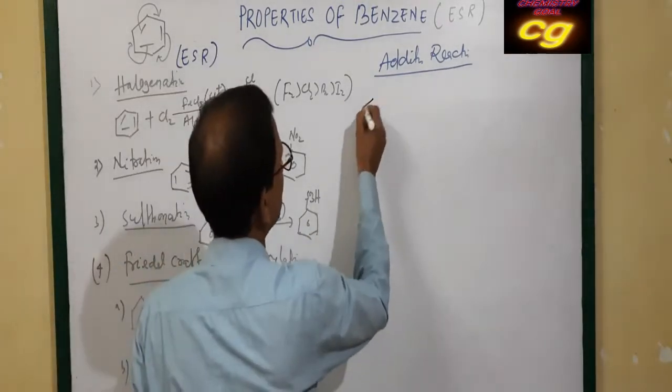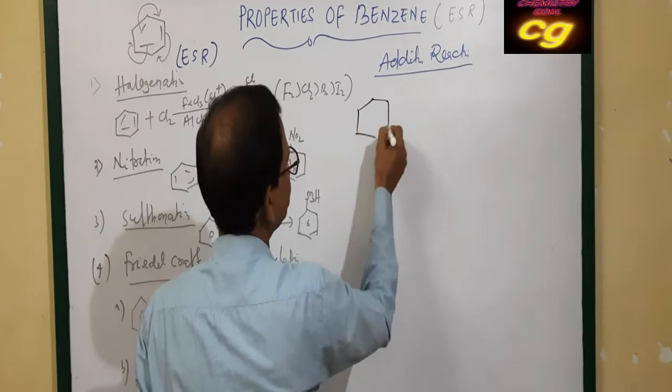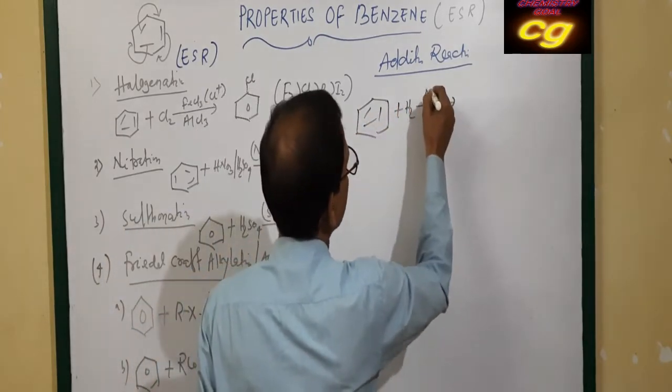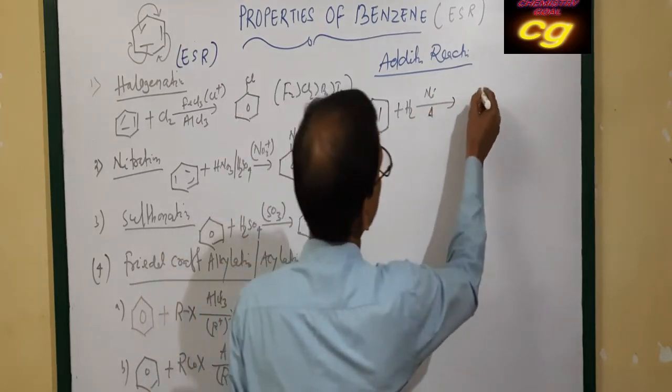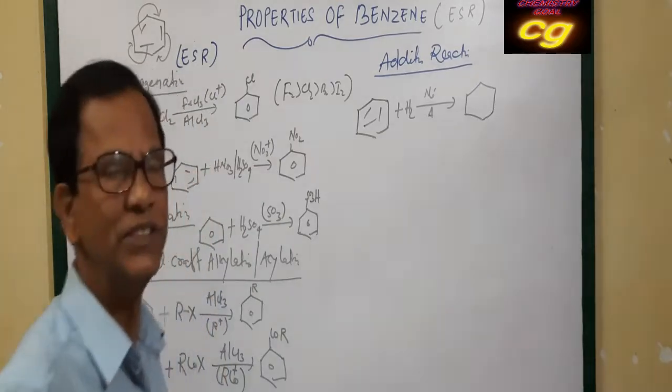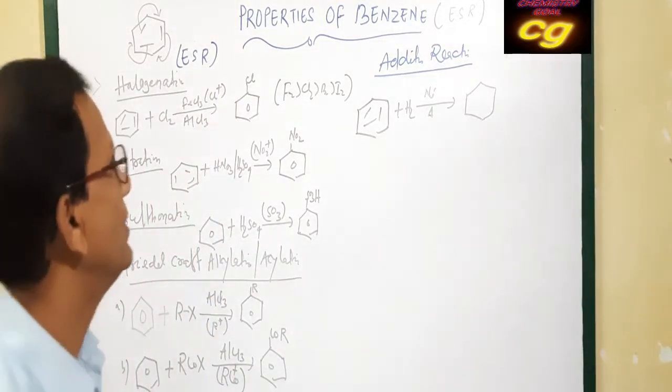If benzene undergoes addition reaction with hydrogen in presence of nickel on heating, it produces cyclohexane. This is one addition product of benzene.